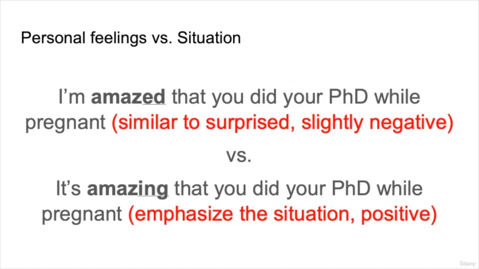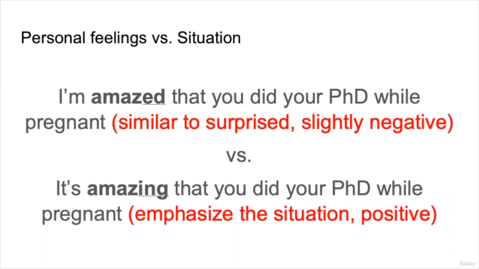The only note I'd like to make is the difference between amazed and amazing. So this is normally about personal feelings versus a situation. So take a look at these two sentences. I'm amazed that you did your PhD while pregnant. It's amazing that you did your PhD while pregnant.